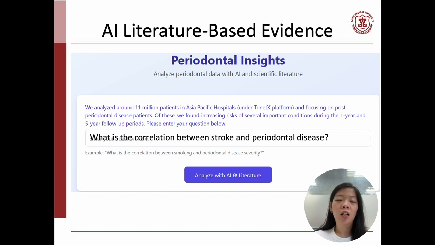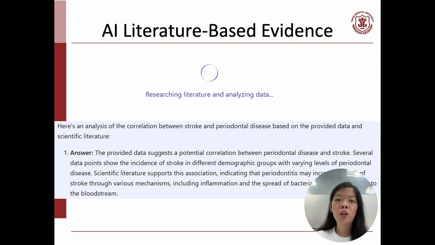your questions to be analyzed with our web-based evidence. For example, we want to see the correlation between stroke and periodontal disease. And once you click analyze with AI and literature, this is the answer to our previous question.